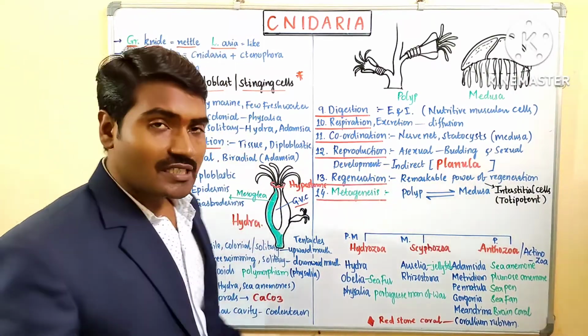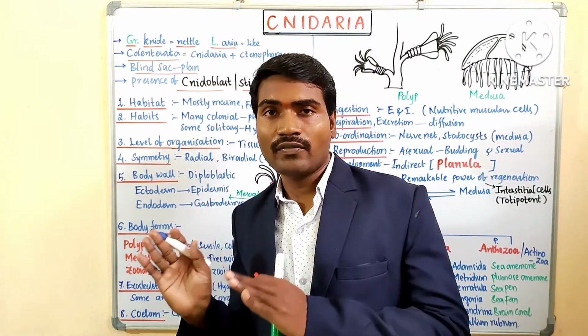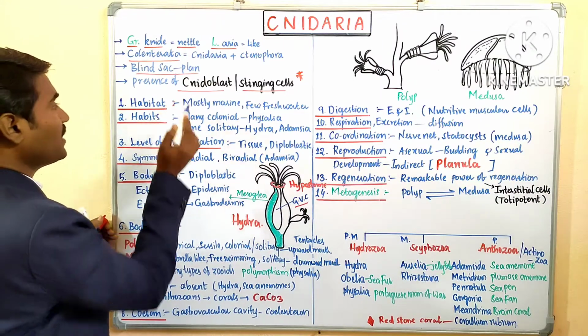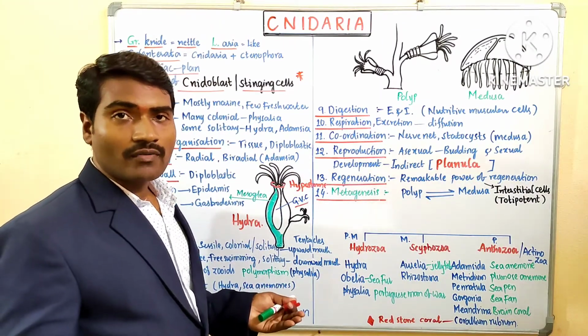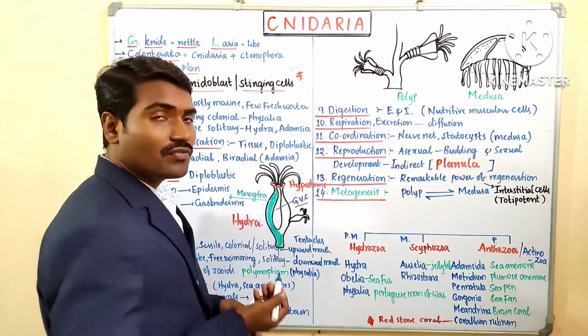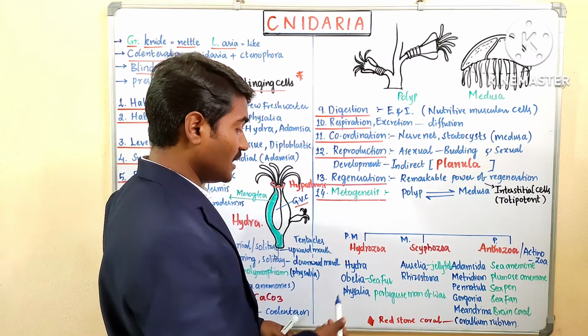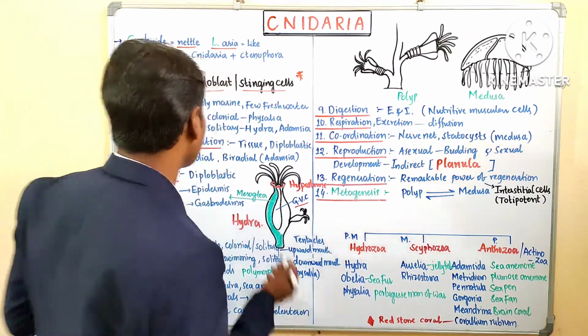Let's talk about the general characteristic features of cnidarians. At the first point, where do they live? What is the habitat? Mostly marine. A few are freshwater forms, like Hydra, which is a freshwater form. And Aurelia and Physalia are the marine forms.